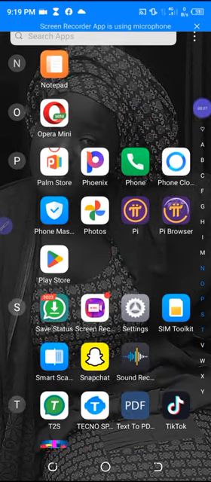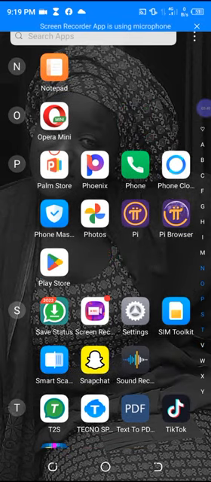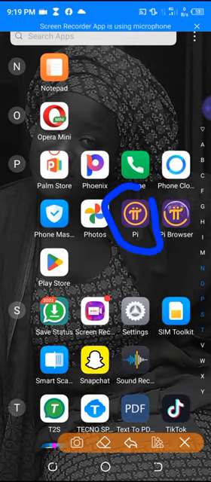Now here is the app called Pi Network. Look at it. This is Pi, and after you have downloaded that, you also download what we call the Pi Browser in order for you to do the normal things that are needed in there.